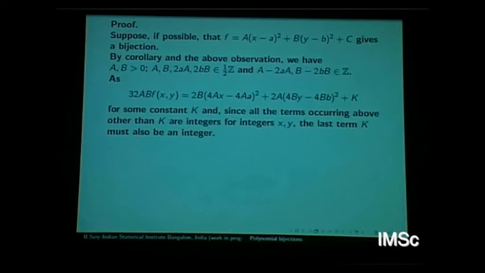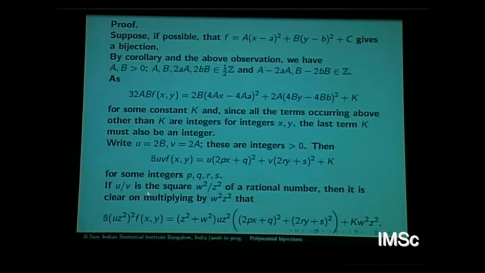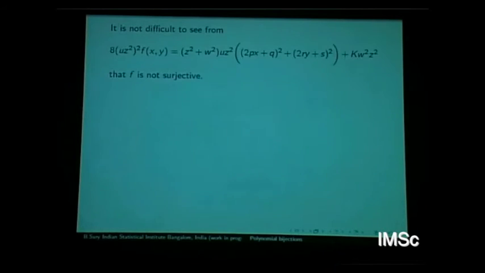This proof, you see, depends on the following choice of a particular polynomial. Suppose, okay, let me just skip that. This polynomial gives rise to an equation of this form. The fact that f(x,y) is a bijection will be contradicted if we can choose primes with certain properties. Nobody likes to see calculation, but the point is that if you choose a prime which divides, we'll get an equation of this kind. So let me just show this.